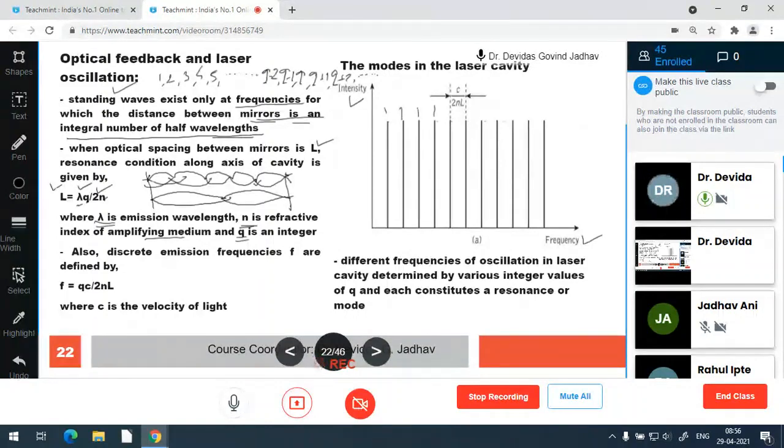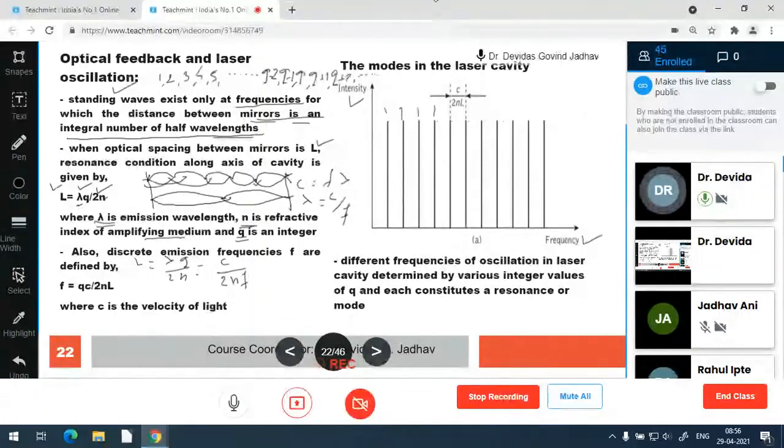Now frequency can be given as f is equal to qc upon 2nL. If you substitute lambda, you can find the same formula. We can rearrange the formula very easily. Suppose L is equal to lambda q upon 2n. Then substitute lambda. What is lambda? C is equal to f lambda. So lambda is c upon f, isn't it? Substitute here, lambda is c upon f.